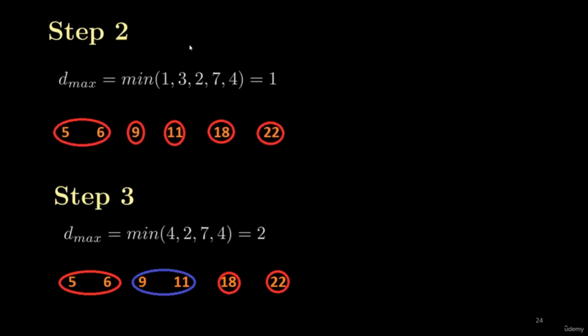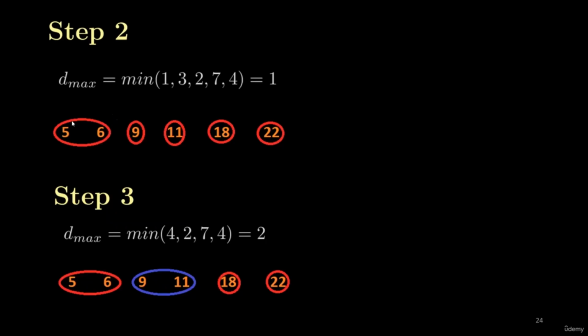So here I am copying step 2 again, so we can clearly understand step 3. This was my step 2, where the minimum distance was 1, and I merged cluster 5 and 6. Now step 3 will start by calculating the maximum distance between the clusters obtained at the end of step 2. Now this is one cluster and this is the second cluster. The maximum distance between these two clusters is 4.